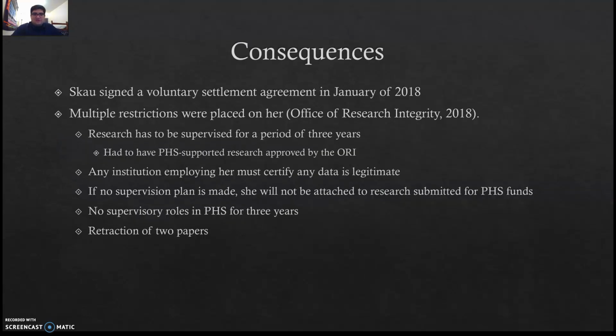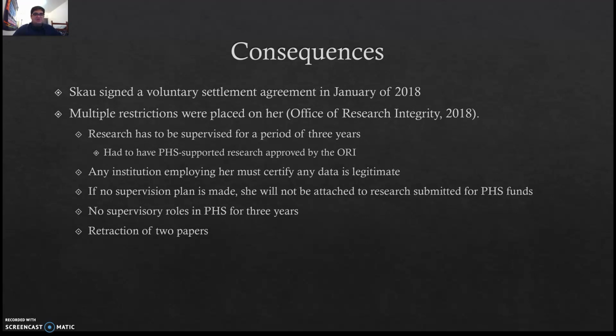Now, some of the consequences she received from these two papers was that she entered a voluntary settlement agreement in January of 2018. She had multiple restrictions placed on her due to her ethical violations, and this contract was actually made with the Office of Research Integrity. Skau had to have her research supervised for a period of 3 years, so any PHS publicly funded research had to be approved by the Office of Research Integrity, and she specifically had to have someone in a contract stating that they were supervising her work.